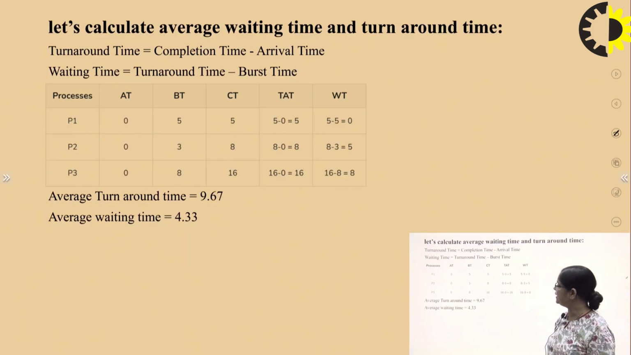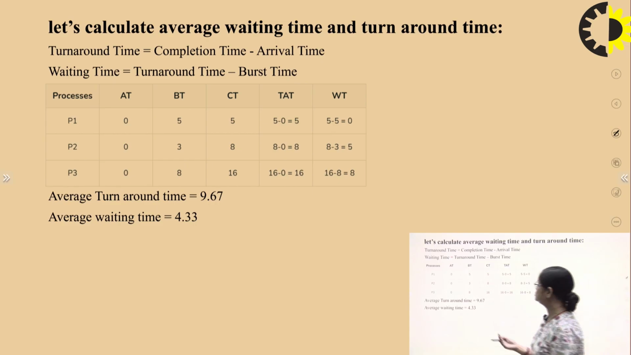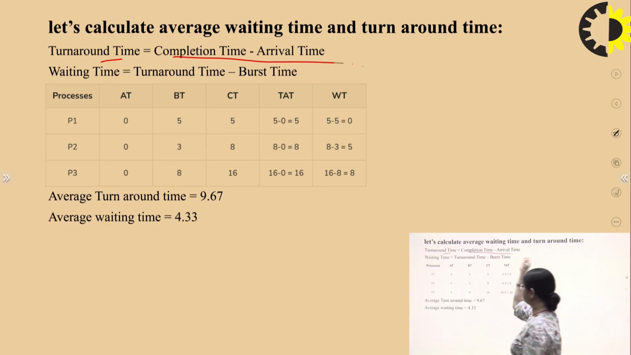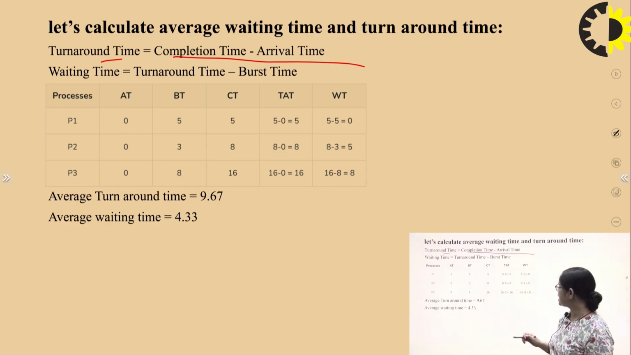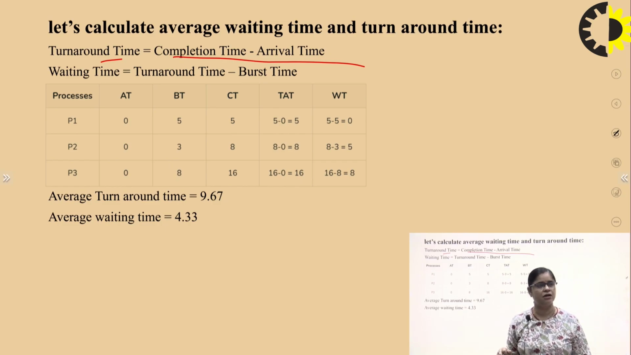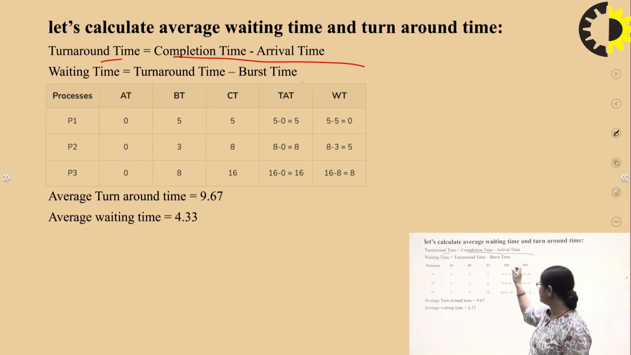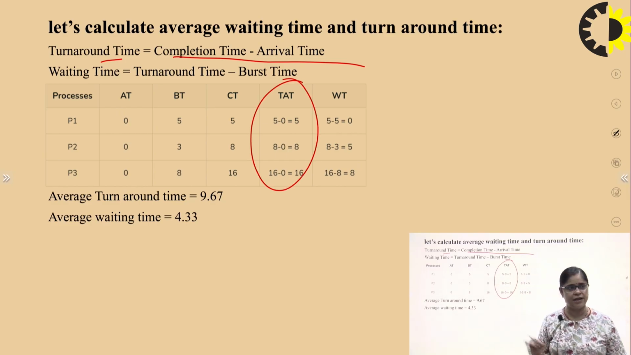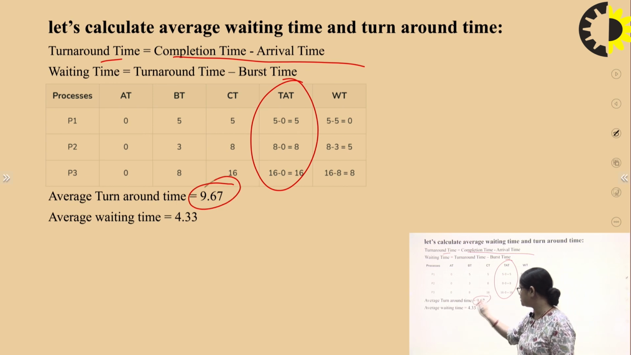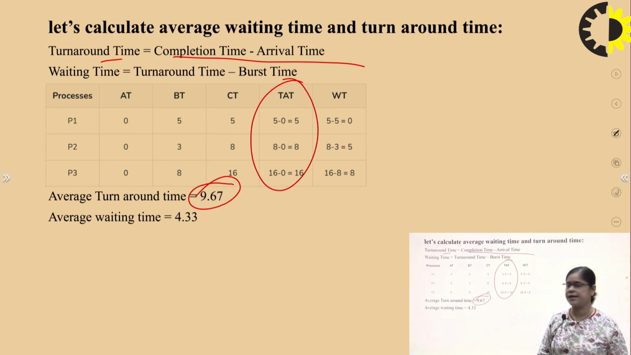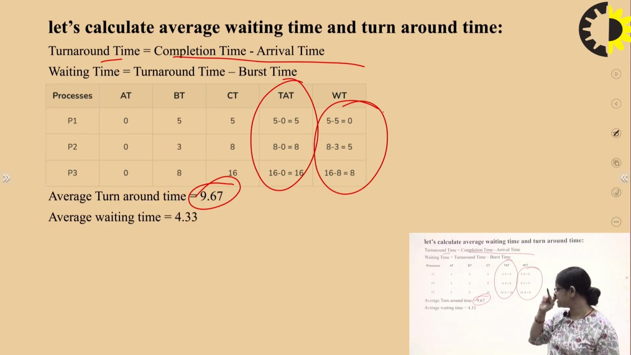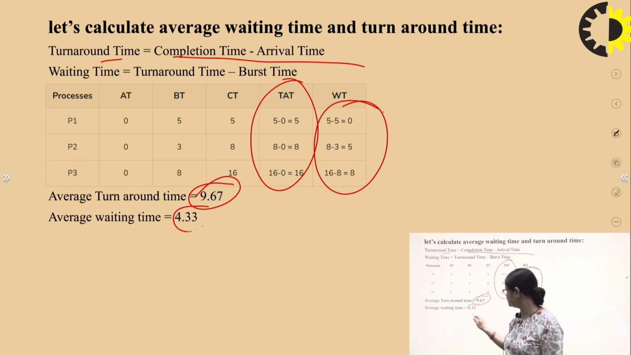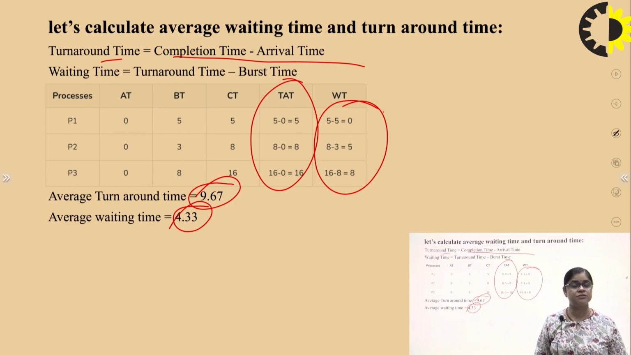Now, when we calculate the turnaround time and the waiting time, we know the formula: turnaround time is completion time minus arrival time. To find the average turnaround time, we calculate all of these, add them and divide by 3. Then for the waiting time, we add all of these, divide by 3, take the average, and that will be the answer when the arrival times of the processes are the same.